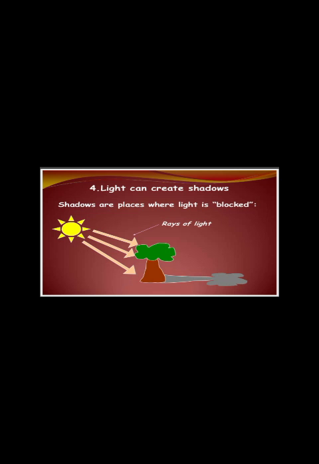That darker region is commonly known as a shadow. Whenever an object blocks the path of the light, the darker region appears in the exact opposite position, and that darker region is known as a shadow. This is another property of light.